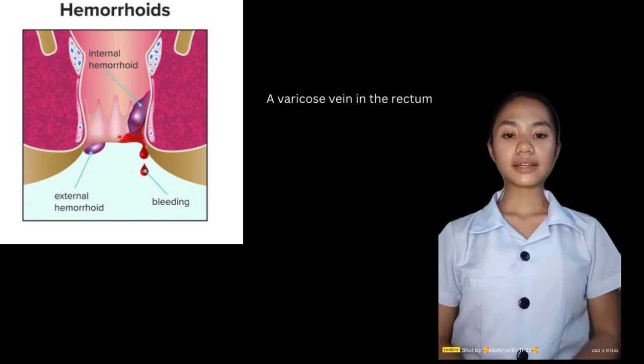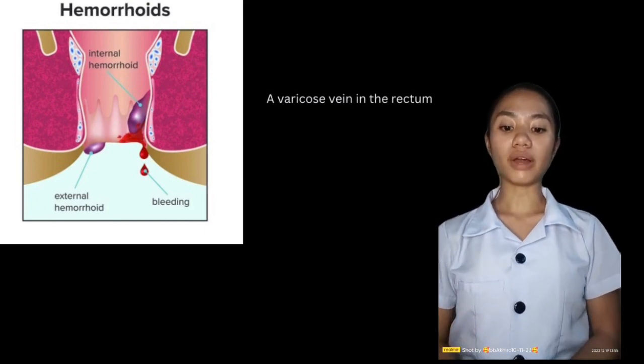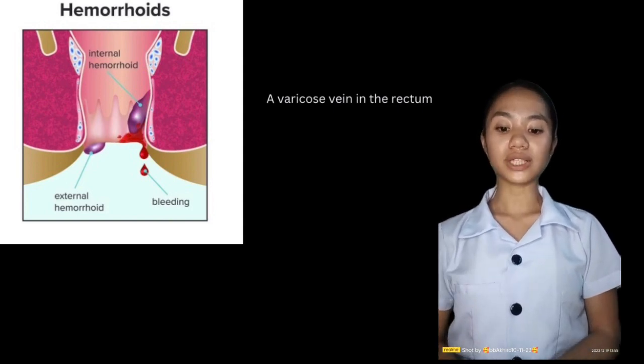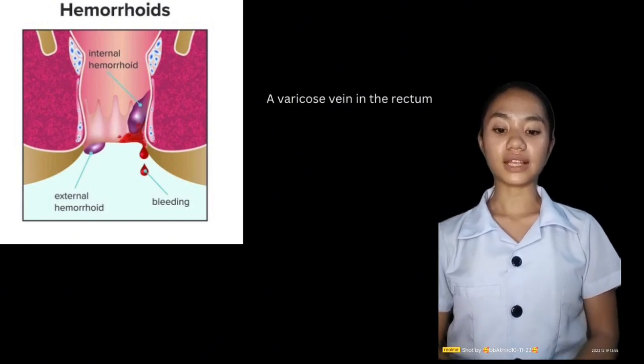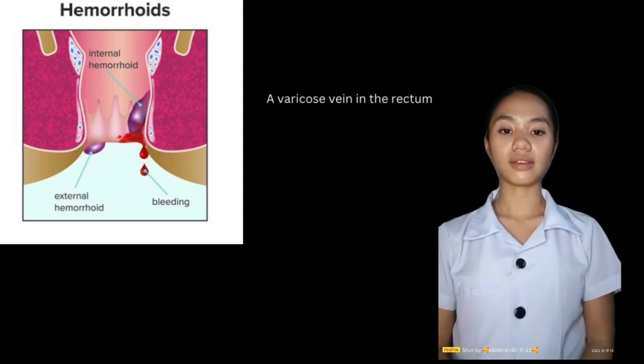Both internal and external hemorrhoids can turn into a thrombosed hemorrhoid. It means that a blood clot forms inside the vein. Thrombosed hemorrhoids are not dangerous but can cause severe pain and inflammation that can affect normal activity.